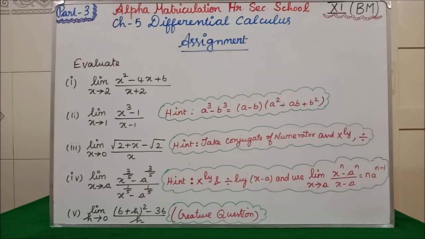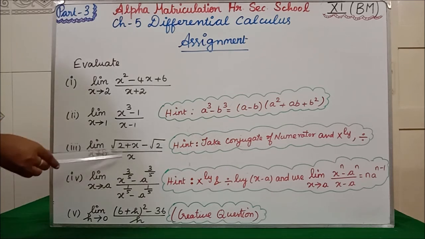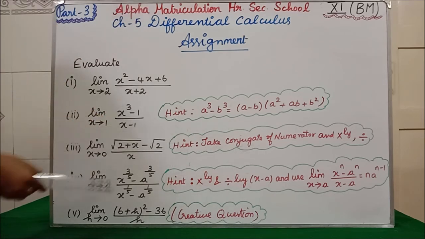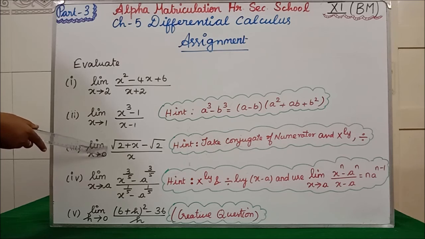So what we have to do there also is take the conjugate of the numerator. The conjugate of the numerator means square root of 2 plus x, and instead of minus you are going to put plus root 2, so that the same number you multiply and divide. For this problem you refer to exercise 5.2, first question, fourth subdivision. The same model you are going to use to try this assignment.